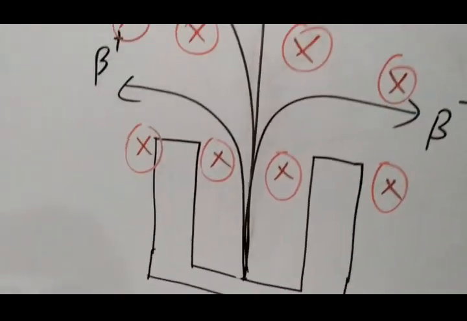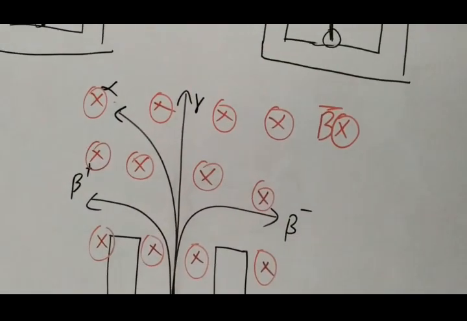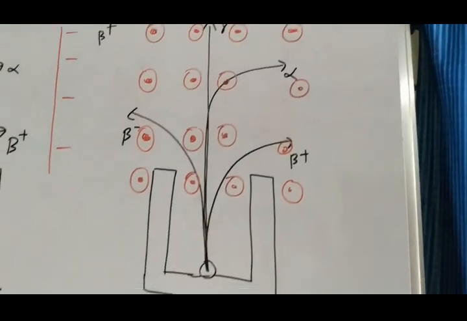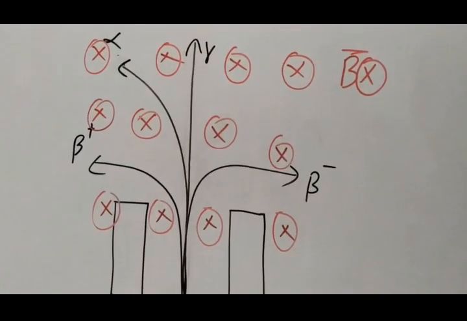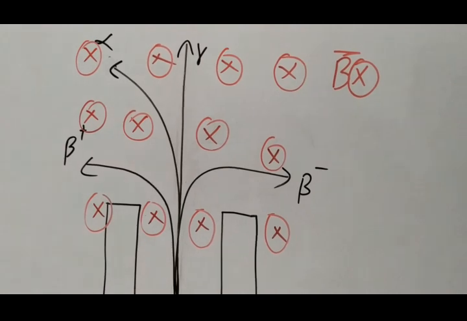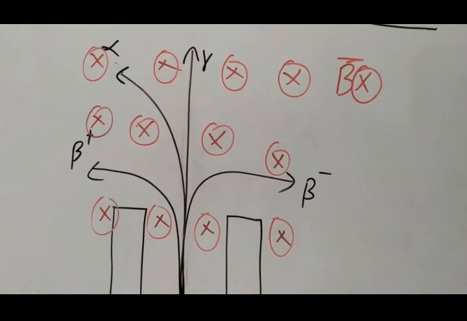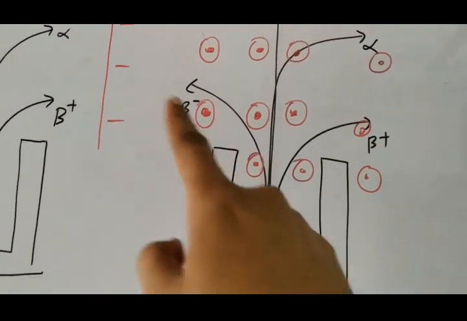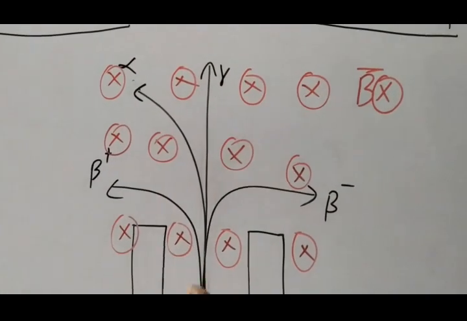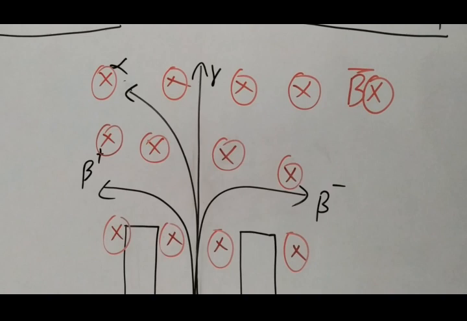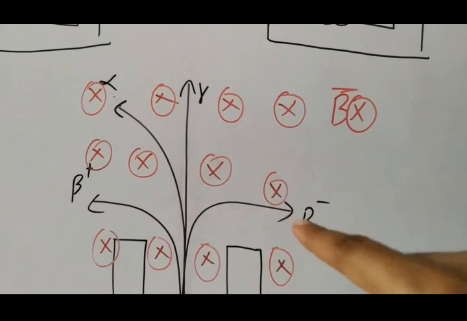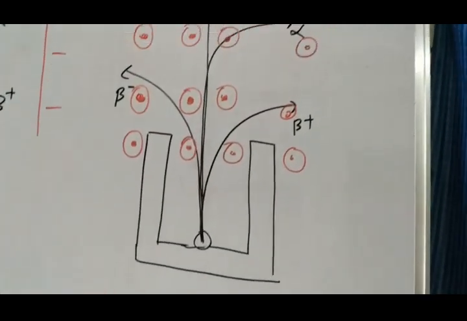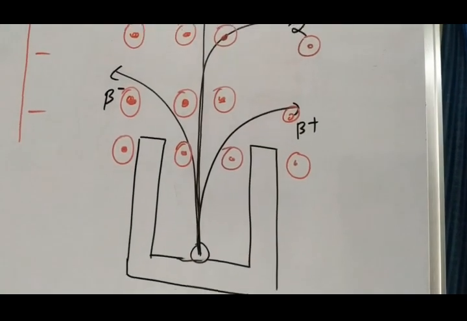In the last case, alpha and beta plus deviated in one direction. Now we get these two particles in the opposite direction, and beta minus also reverses direction. In the previous case beta minus went like this, and now it goes the opposite way. A cross means the field is entering the board, and a dot means the field is leaving the board.